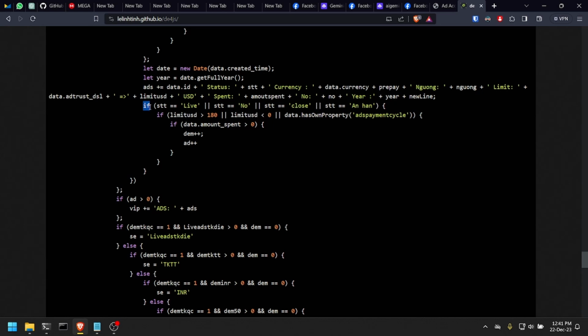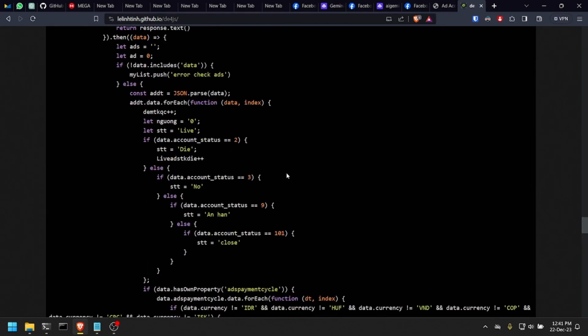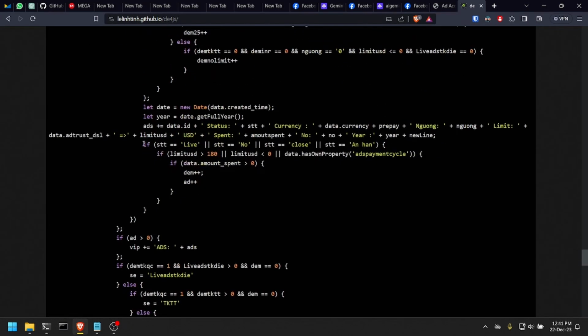Then here we have another chain of ifs. So it will check if the status is either live, no, close, or this unhum. And if we take a closer look here, this is just verifying if the status is not die, because die is the only one that is not on that list. So we have live, no, unhum, and close, which is what's being verified here. So this is just checking if your account is not die.